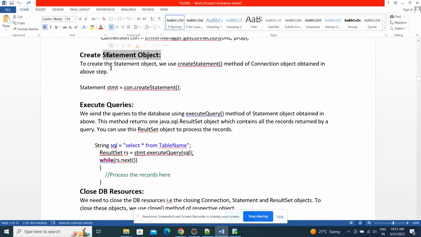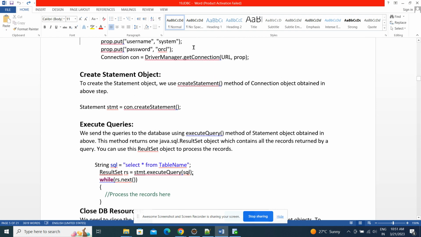Okay, to create a statement object, we can use the create statement method of the connection object. In the above step we already got a connection. By using this object, we can call this method. It will return a statement object. This is an example: con dot create statement. It will return a statement.